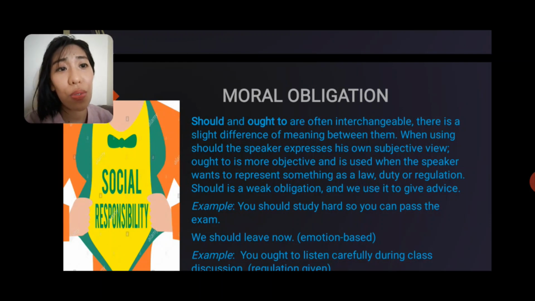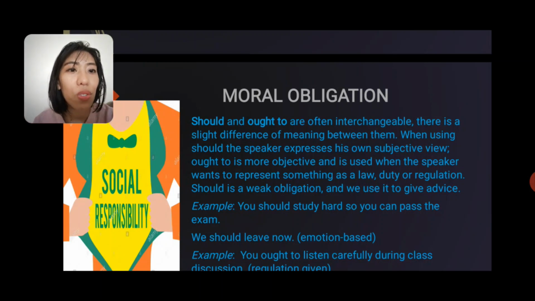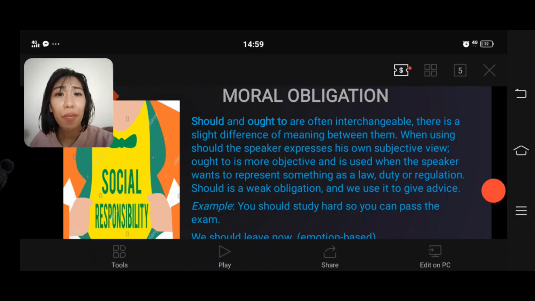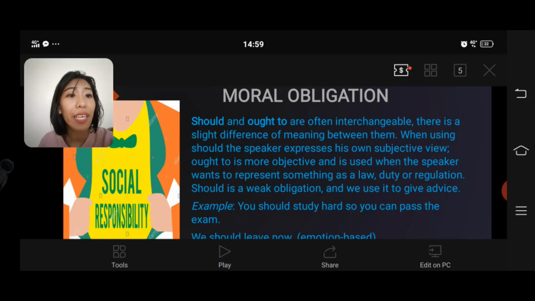Should and ought to are often interchangeable, so there's only a slight difference in meaning between them. When using should, the speaker expresses his or her own subjective view, opinion. It's her morality anyway. Ought to is more objective. When you say objective, it's something that came from factual information, from a law, from a duty or regulation. So it's objective indeed. Should is a weak obligation, and we use it to give advice as well.